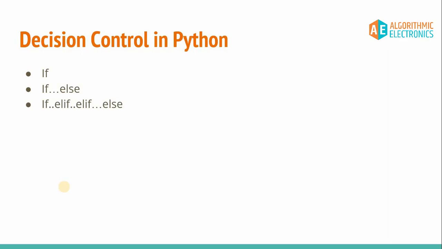Similarly, when I talk about IoT, artificial intelligence, or machine learning, the machine must be capable of taking some automatic judgment or decision. That is possible using decision control statements in Python.